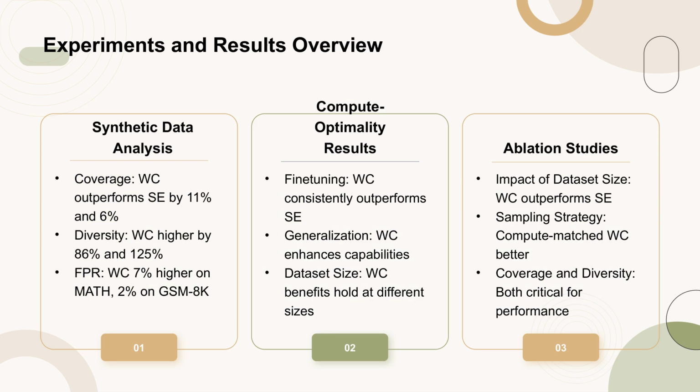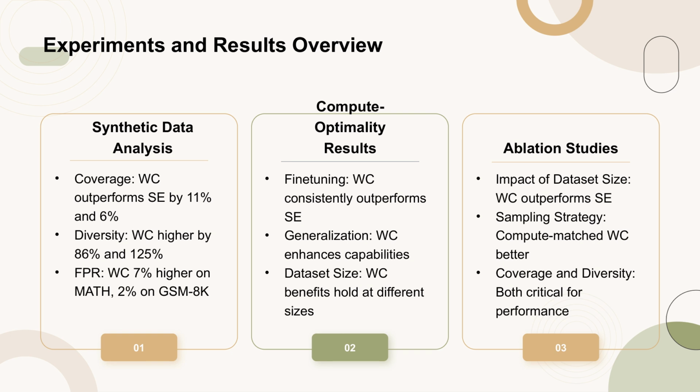In this section, we present the results of our experiments comparing the WC and SE models across various metrics. First, in synthetic data analysis, we found that the WC model outperforms the SE model in terms of coverage and diversity, although with a higher false positive rate. Specifically, the WC model's coverage is 11% and 6% better at low and high sampling budgets, respectively, and its diversity is 86% and 125% higher. However, the false positive rate for WC-generated solutions is 7% higher on the math dataset and 2% higher on GSM-8K.